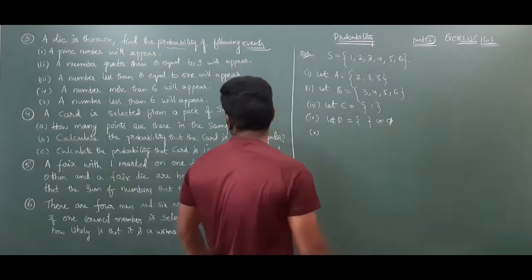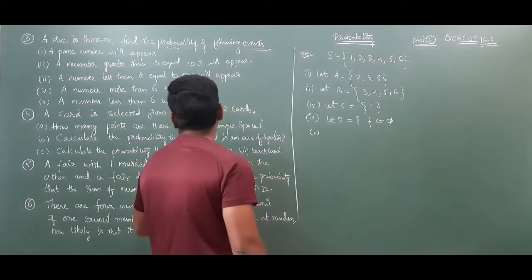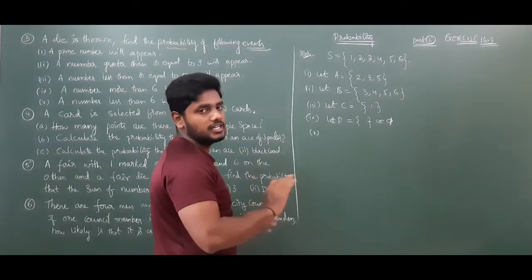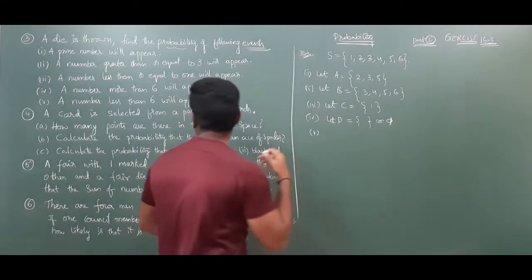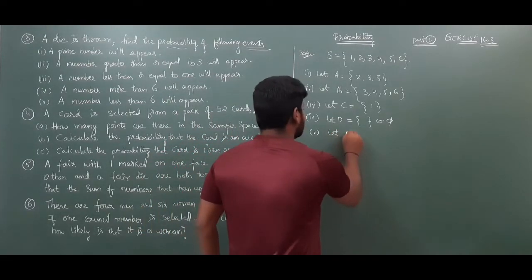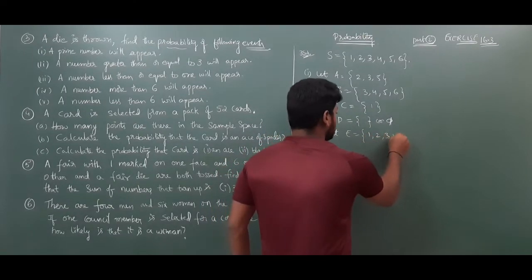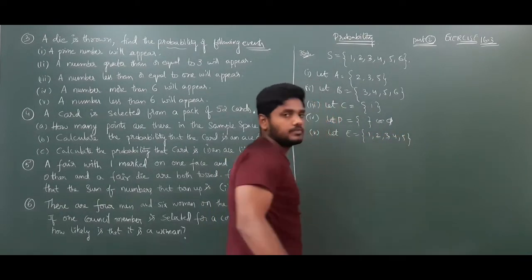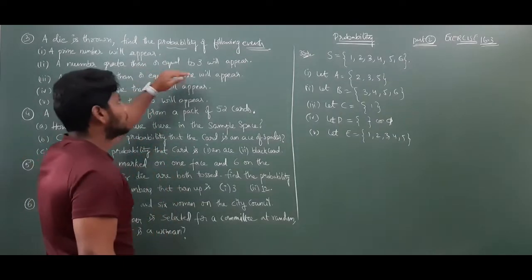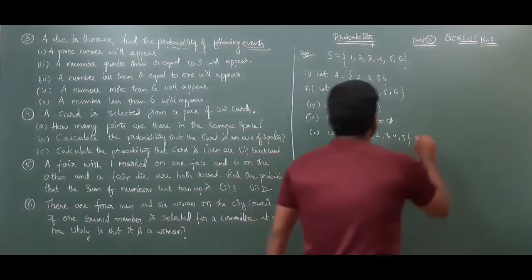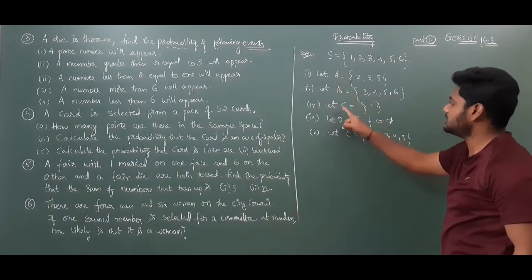Next, fifth event. A number less than 6, not equal to 6. A number less than 6 will appear. So we will consider let E is equal to less than 6, which means 1 will come, 2, 3, 4 and 5 also will come. Now what they are asking is to find the probability of these following events. So these are events A, B, C, D, E.